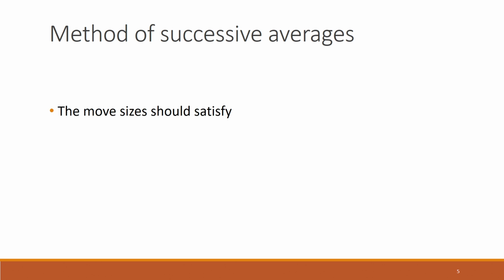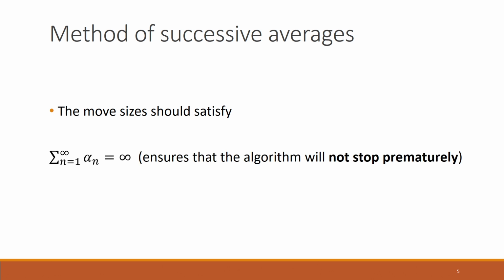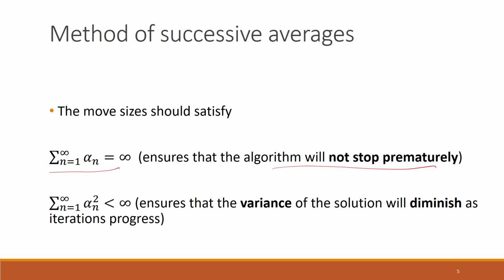The move sizes should also satisfy the following. First, the summation of alpha n, where n goes from 1 to infinity, should not be a finite quantity. This ensures that the algorithm does not stop prematurely. Second, the summation of alpha n squared should be finite. This ensures that the variance of the solution diminishes as iterations progress.